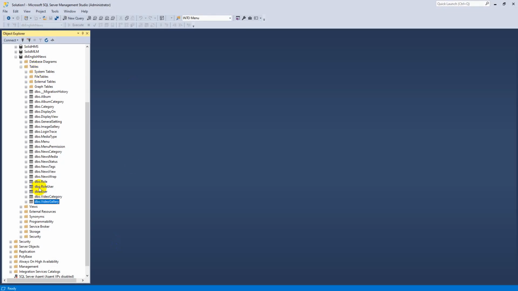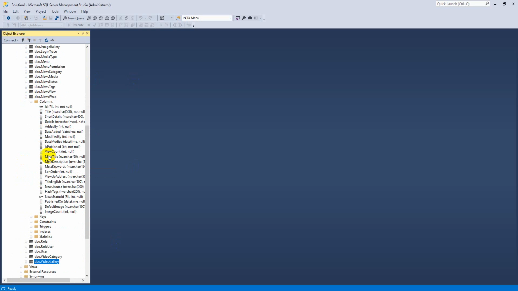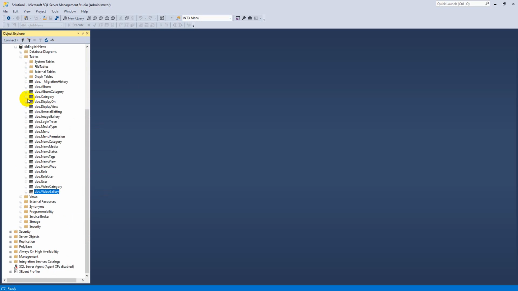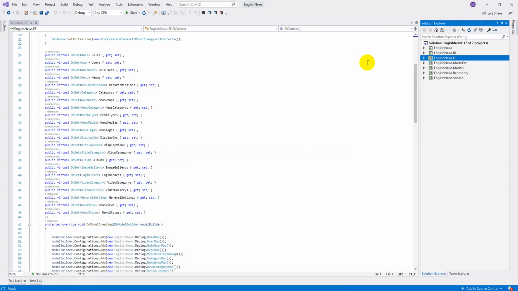This is the application structure, connected with SQL Server. These are our database tables: migrations history, album, category, and all the tables. If you want to see one, this is the news table, which holds all the news.